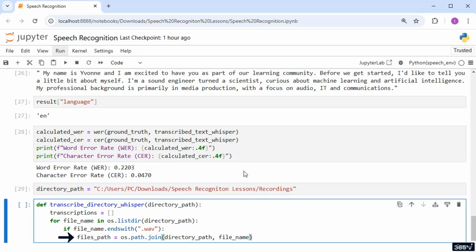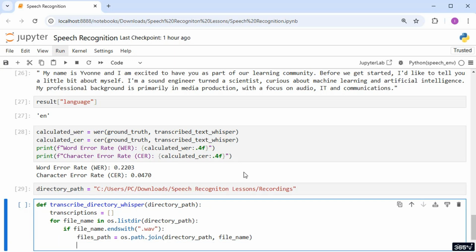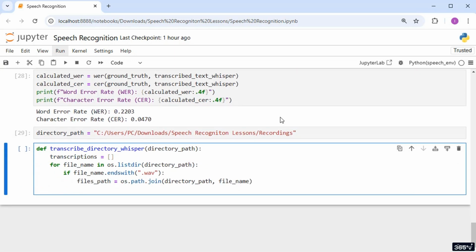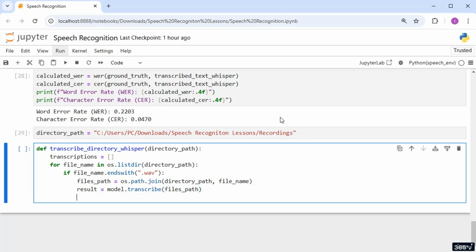Now, with the path in hand, we can transcribe the audio file using the Whisper model. Type results followed by an equal sign, then model.transcribe, and the filesPath variable as an argument to the function. On the next line, we'll extract the actual transcribed text from the result using the text key, just like we did in our previous lesson. Save this text in a variable named transcription.